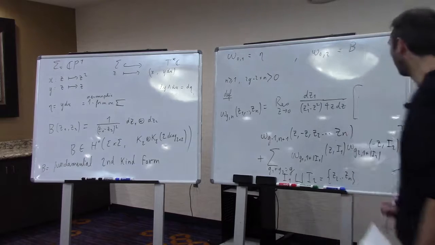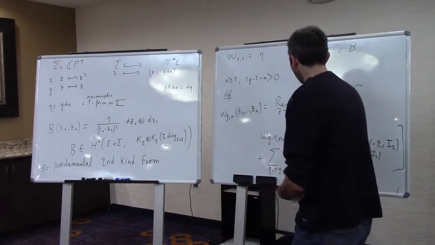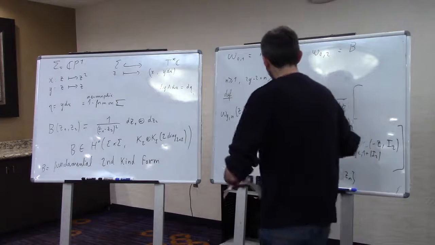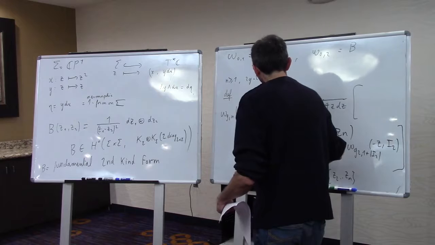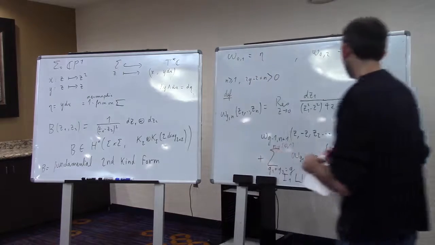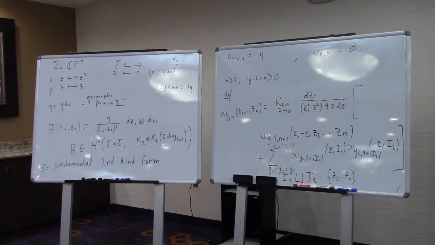Close the bracket. And here, let me write in red, no, 0, 1. Okay. This is a strange formula.